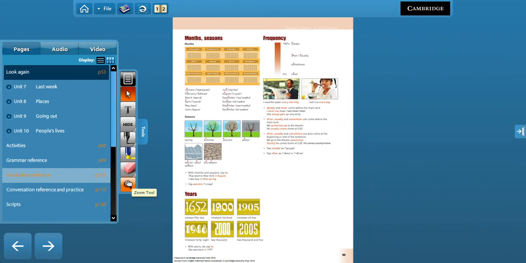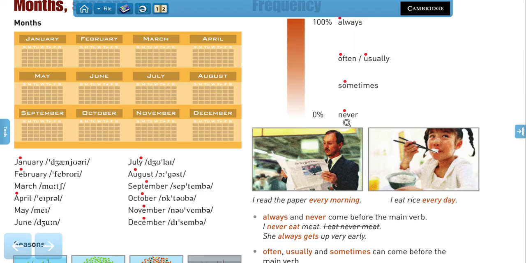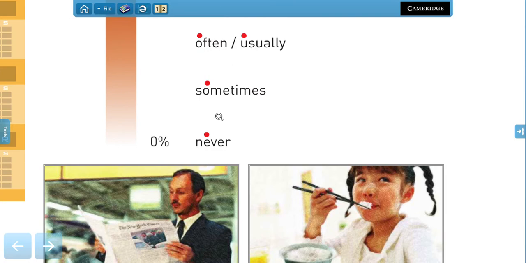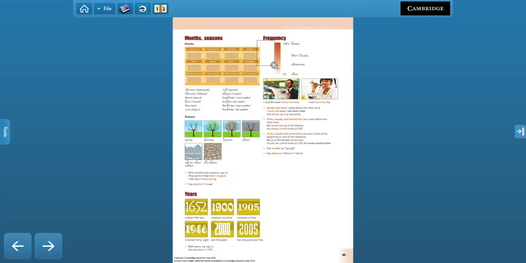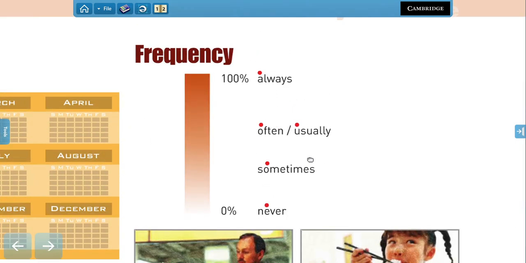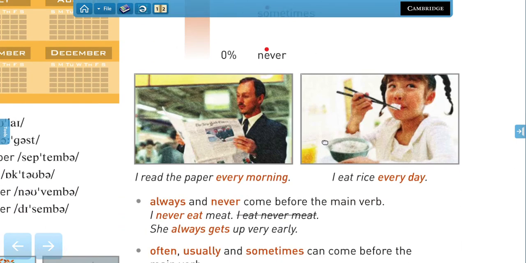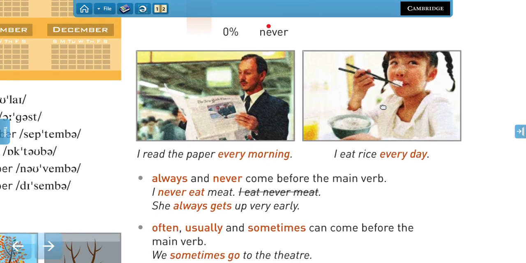So let's pay attention to this part. Let's see. So we have here the scale: always, often or usually, sometimes, and then never. So we have here 2 people. He says, I read the paper every morning. That means always.